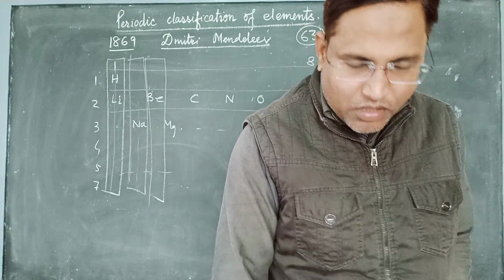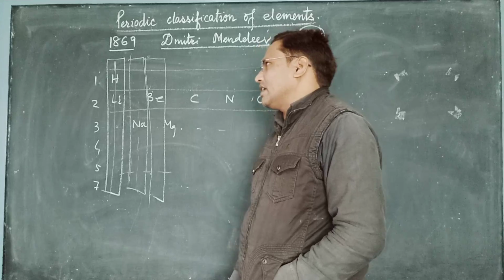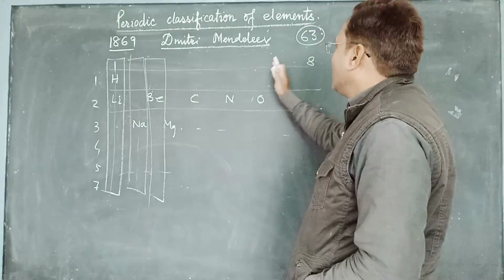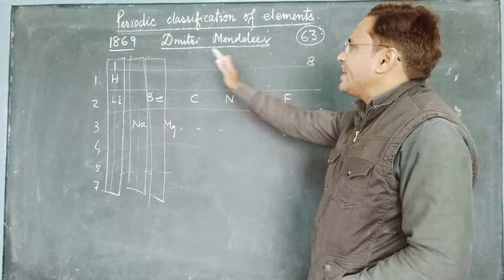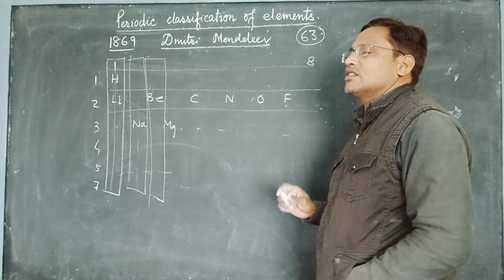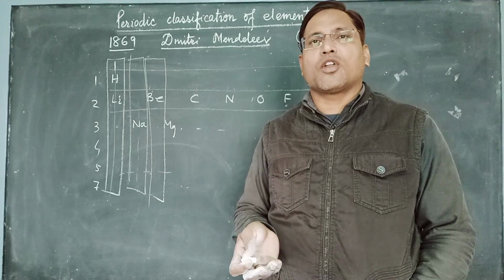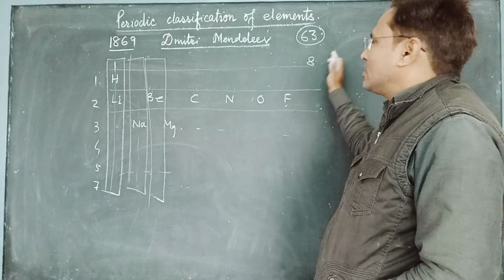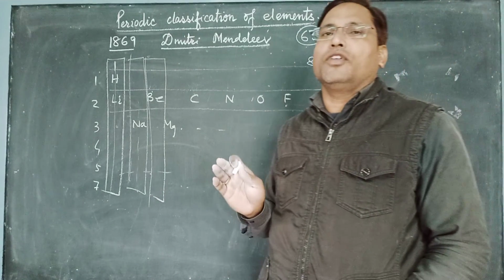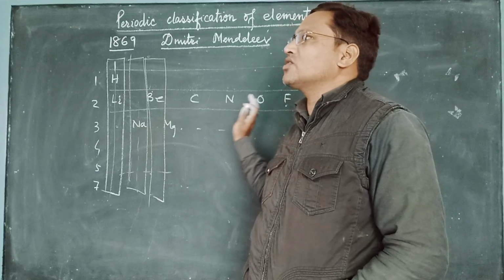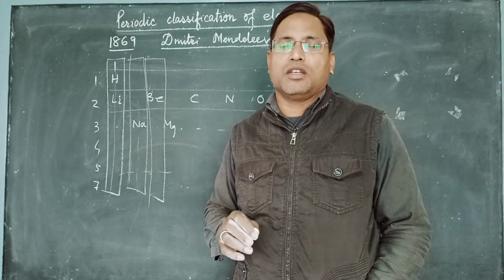And then the third merit was that he had made the arrangement in such a beautiful, proper way that when noble gases were found later on, they could be placed in the periodic table without any disturbance to the existing table.